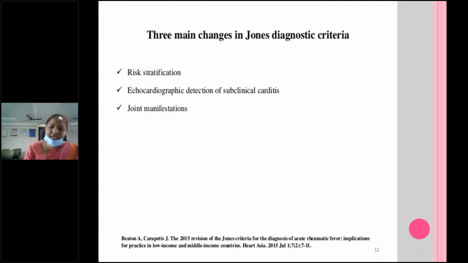Previously they used to take only carditis as a major criteria. Now even subclinical carditis, before clinical manifestation, if there are echo findings, then also we can take it as a major criteria. And joint manifestations.